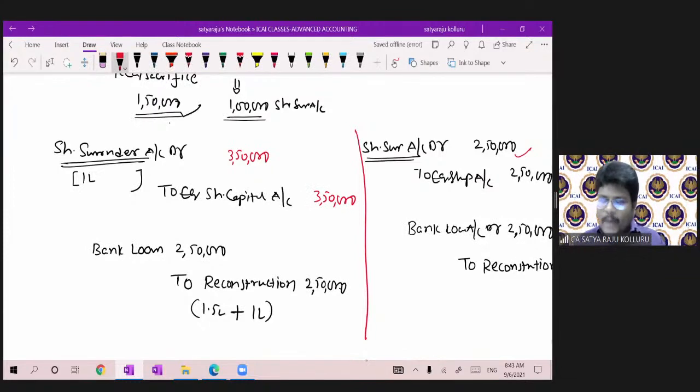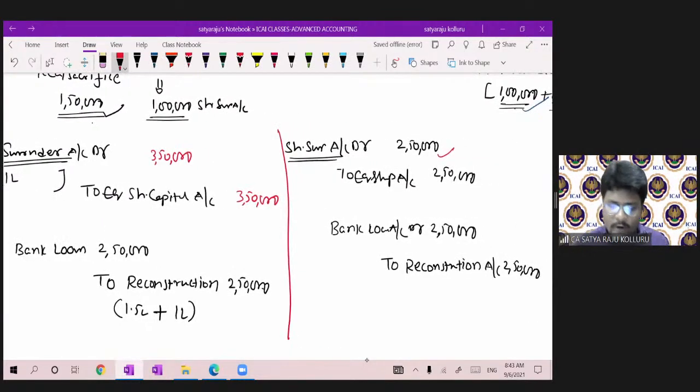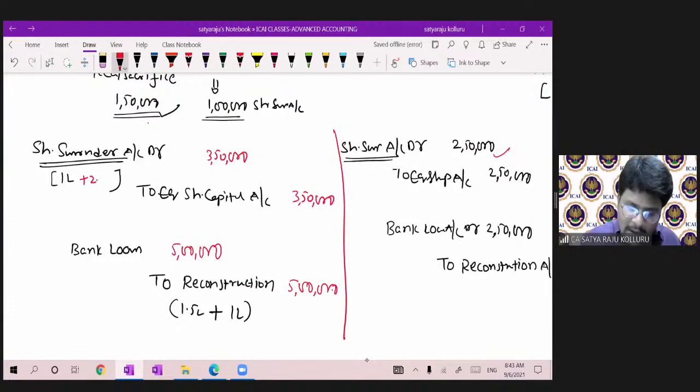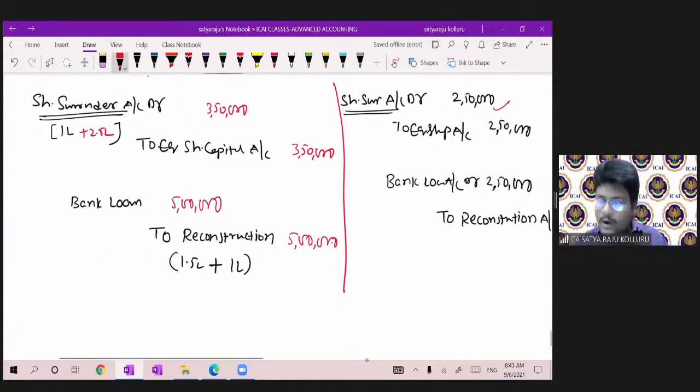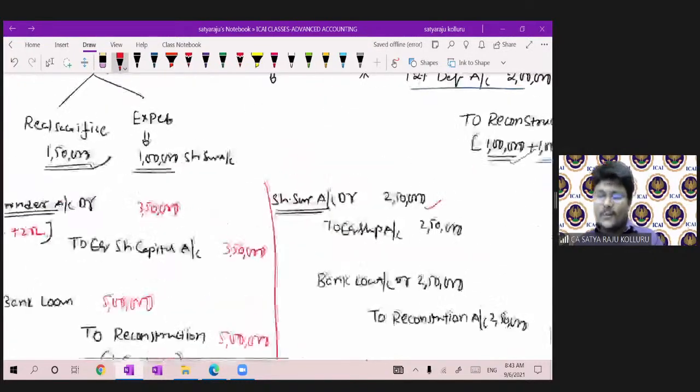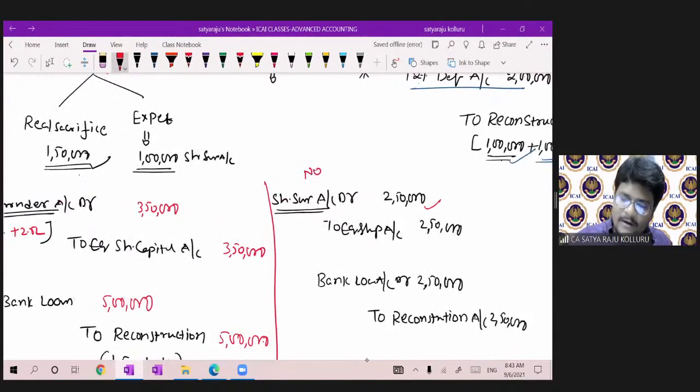Next, bank loan: here 2.5, here 2.5, total 5 lakhs. Reconstruction: here 2.5, here 2.5, I will put a total of 5 lakhs. So here 1 lakh plus 2.5 lakh, here 1.5 lakh plus 1 lakh plus 2.5 lakh. So now there is no need to pass the further entries separately.